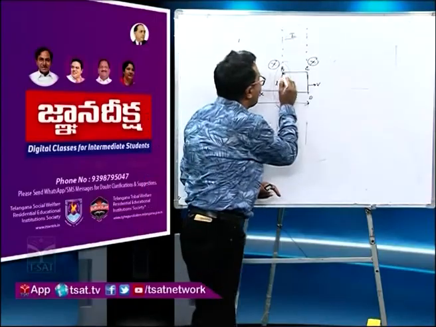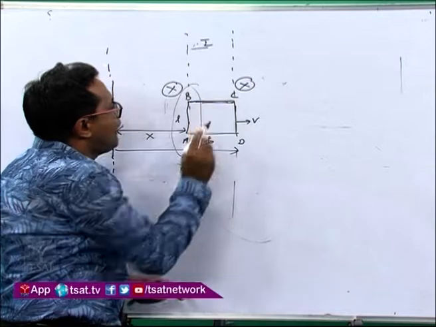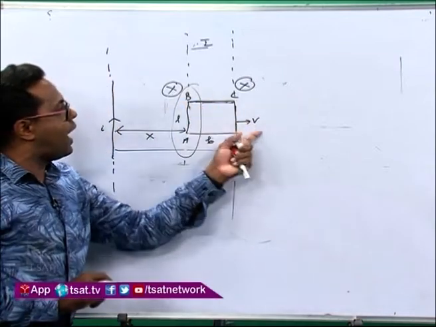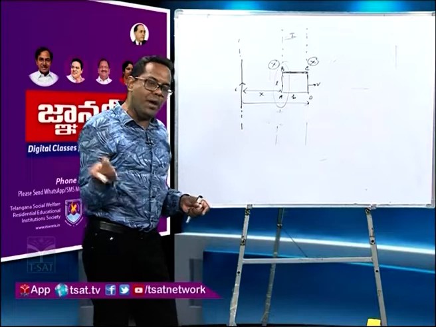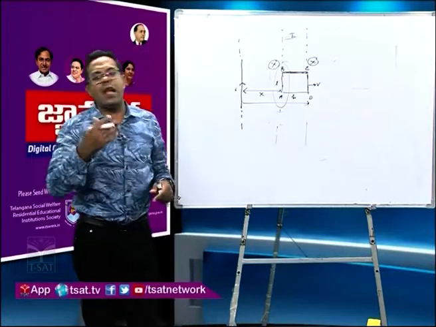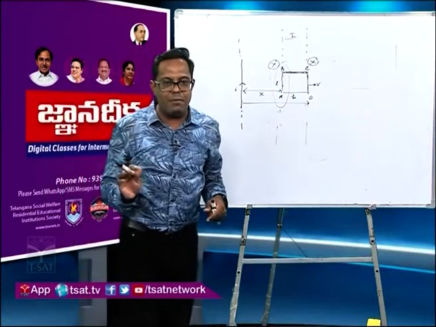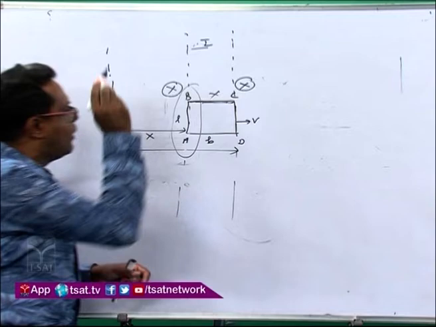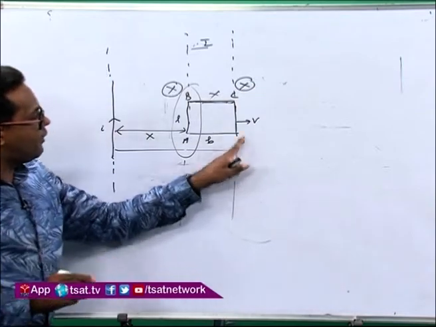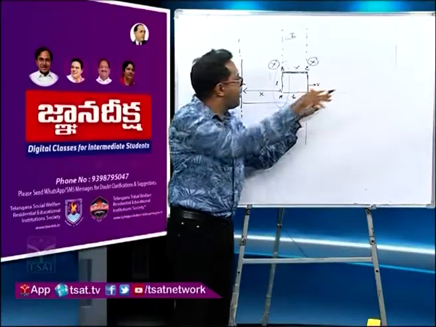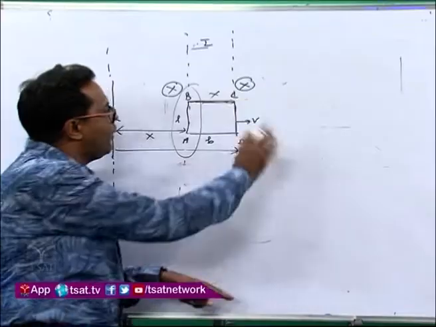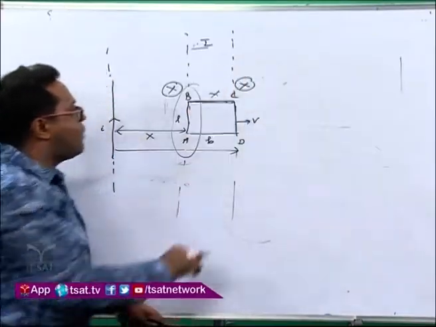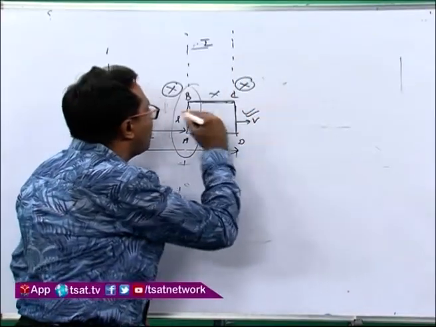But if you take BC, you will see that the length and velocity are parallel. So what I told you: if any two of the vectors are parallel or anti-parallel, then there will be no EMF. So here there will be no EMF. Again you go for CD, velocity along X, field minus Z, length Y. All three are perpendicular, so you will get an EMF induced here also.